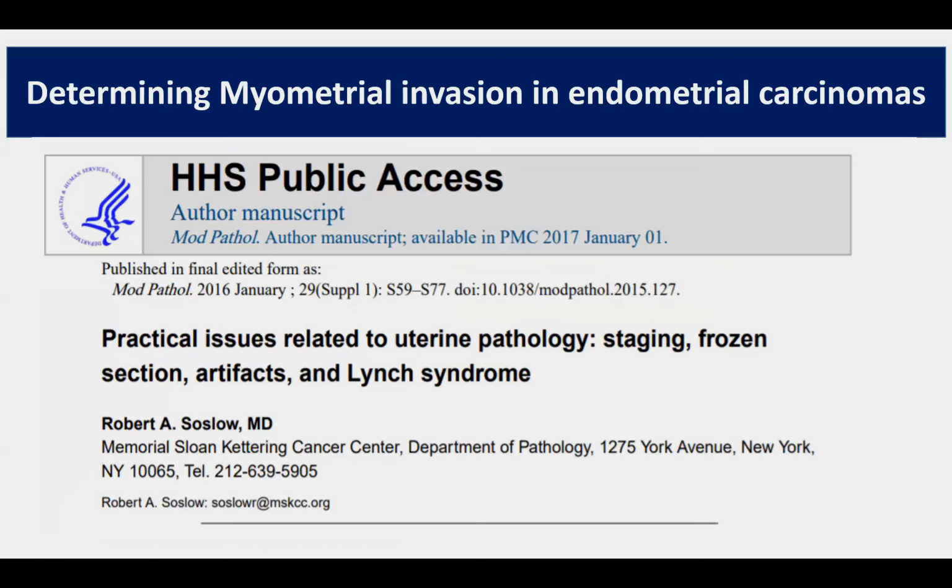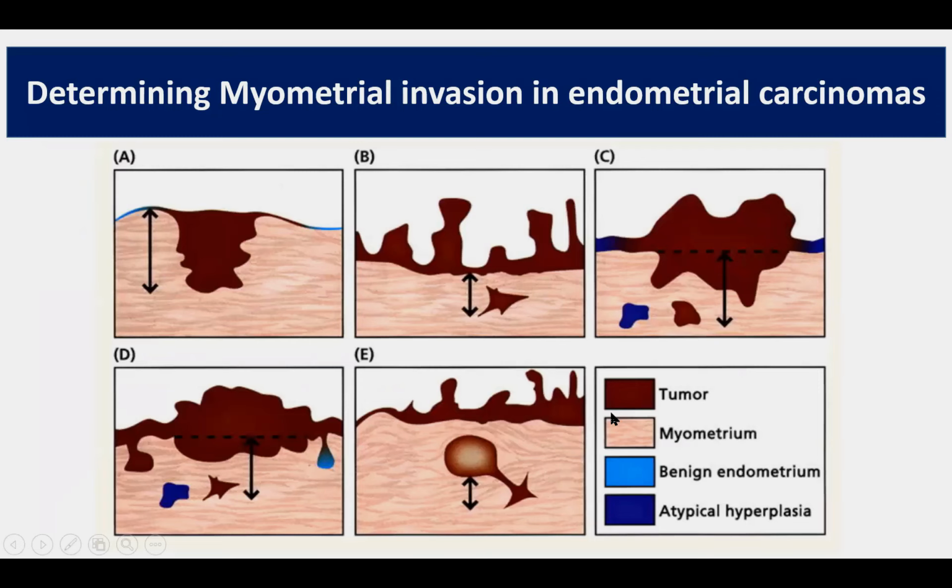Now, after deciding whether or not invasion is present, we also need to determine the depth of invasion of tumor into the myometrium. This is a very good article that describes how to determine the depth of invasion. I have taken this figure from the article. So the first step is to find out a normal endomyometrial junction.